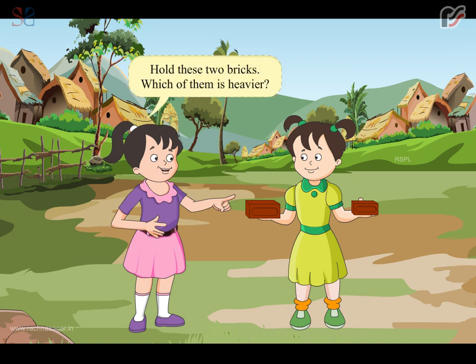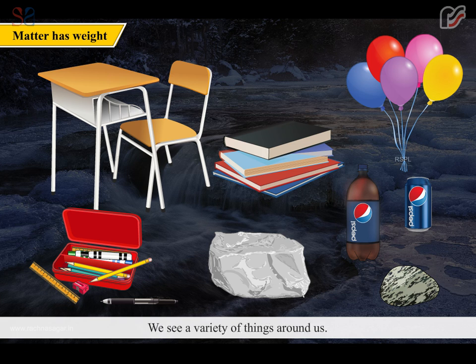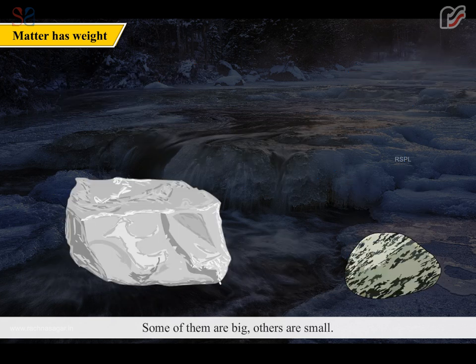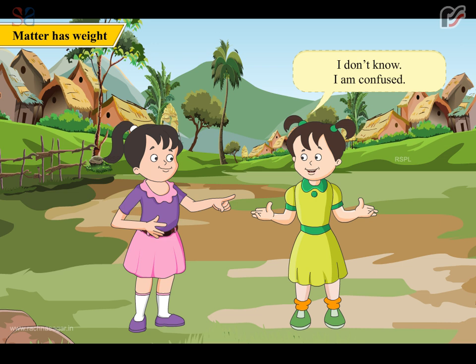Hold these two bricks. Which of them is heavier? The bigger one. It's too heavy. You are right. We see a variety of things around us. Some of them are big, others are small. Can two objects of the same size have different weight? I don't know. I am confused.